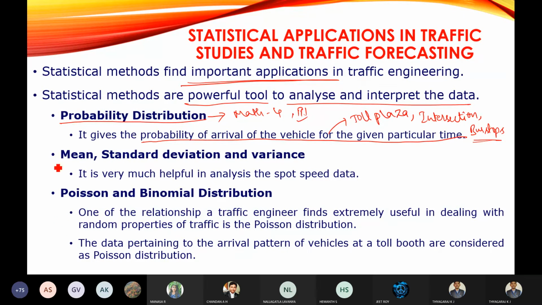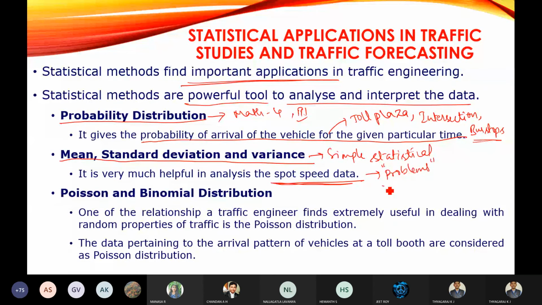The second one is mean, standard deviation, and variance. This is the simple basic statistical tool, which can be utilized in analyzing the spot speed data. When we are solving the problems on spot speed, we will get to know how this mean, standard deviation, and variance will be utilized.